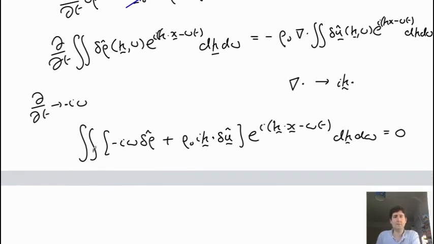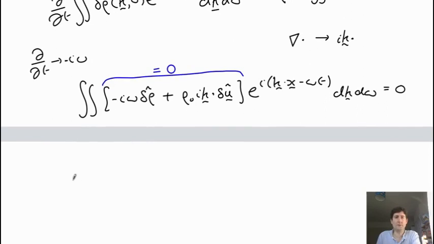Okay, so the last step is just to recognize that the only way of making this 0 is to make this part in the middle, so I use a different color, 0. And so we have an equation which is just that minus i omega delta rho hat is minus rho naught i k dot delta u.